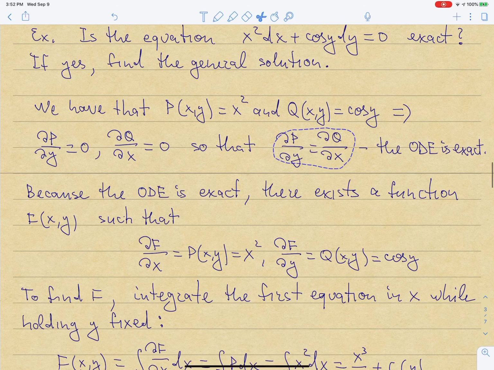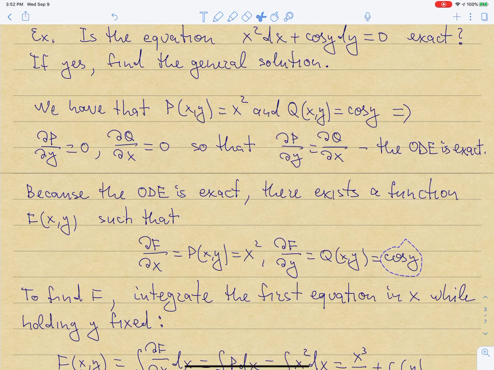Now, what does it mean that the ODE is exact? Moving on to trying to solve it. It means that there exists a function capital F for which P is going to be its partial with respect to x, and for which Q is going to be its partial with respect to y. So I'm looking for capital F because P is x squared and Q is cosine y. I'm looking for a function F such that the partial of F with respect to x is x squared, and the partial of F with respect to y is cosine y.